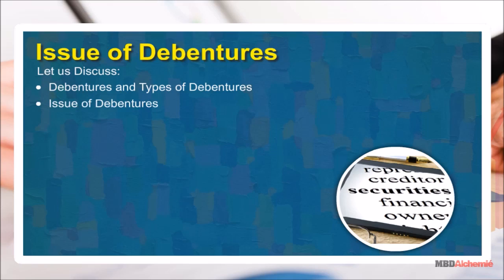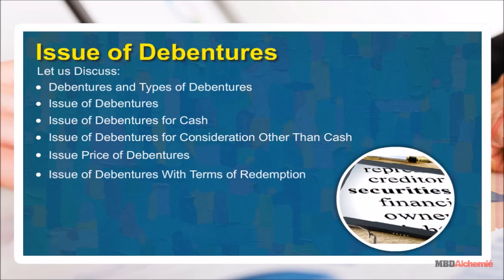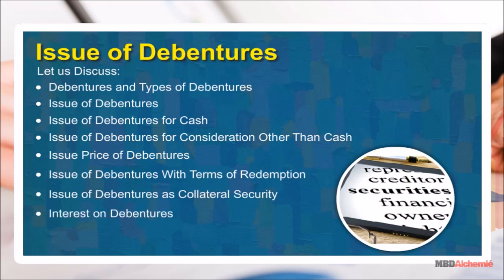Issue of debentures. Issue of debentures for cash. Issue of debentures for consideration other than cash. Issue price of debentures. Issue of debentures with terms of redemption. Issue of debentures as collateral security, and interest on debentures.